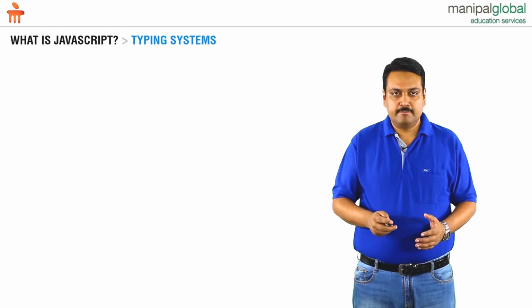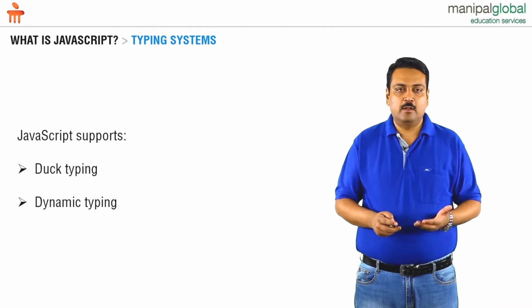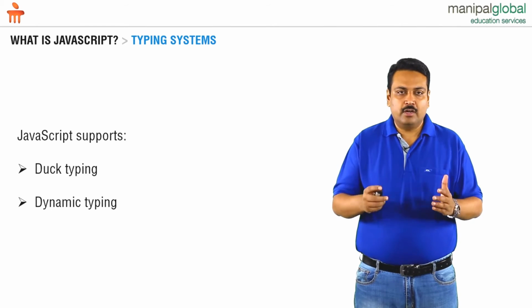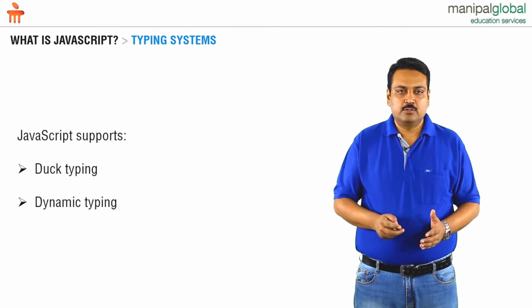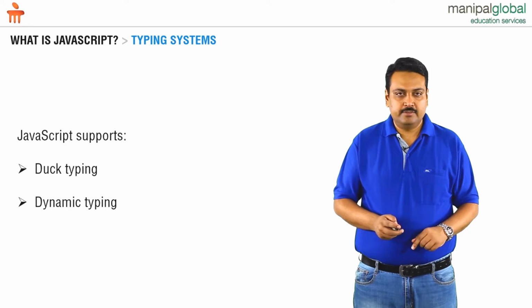Now let's learn about the typing systems that JavaScript supports. JavaScript has support for two kinds of typing. The first kind is duck typing, and the second one is dynamic typing. In a way, duck typing is an offshoot of dynamic typing. Dynamic typing, as we understand, is a typing system where, when we create a variable, the variable type is not identified. The variable type is established based upon the value that we pass.